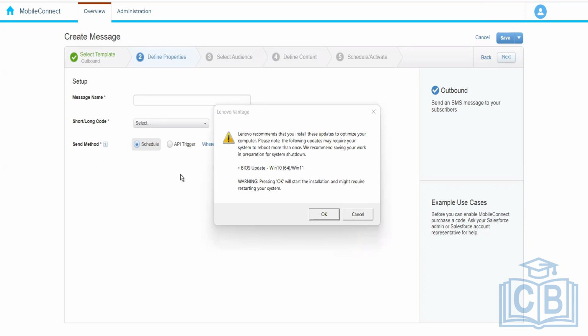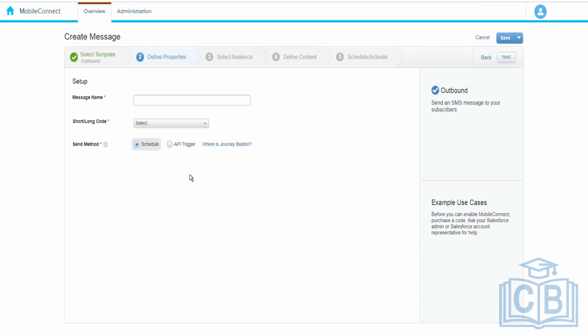So a schedule means that you want to send it via automation. For the journey builder, we will show you. In content builder, we can also create the SMS messages. So if you want to send the SMS using journey builder, then we have to create it in the content builder. We'll talk about that in detail in a while. And then we have the API trigger. So we can choose any way that we want to use to send the SMS.